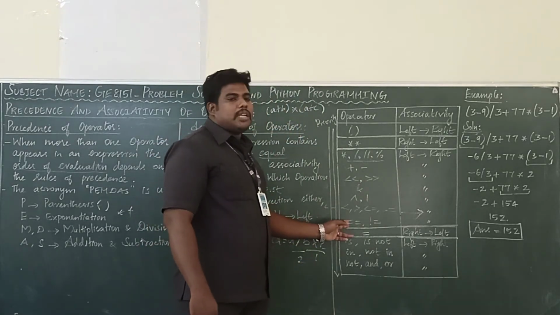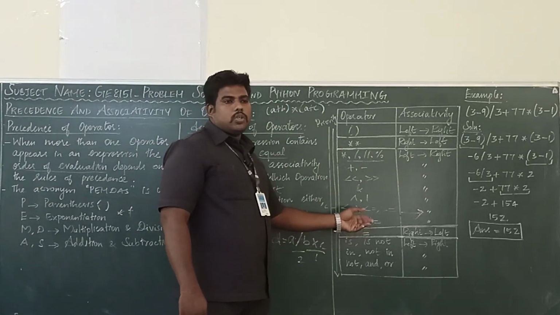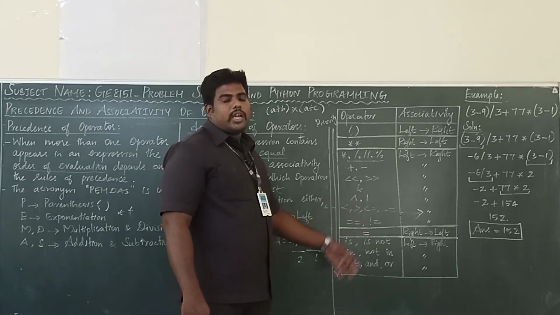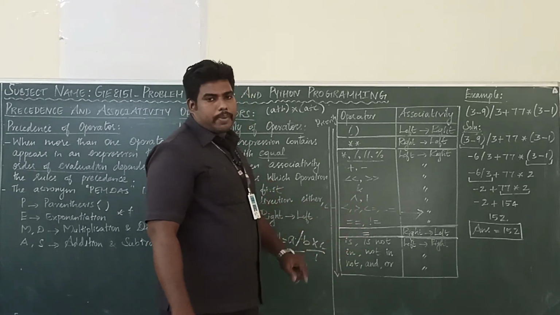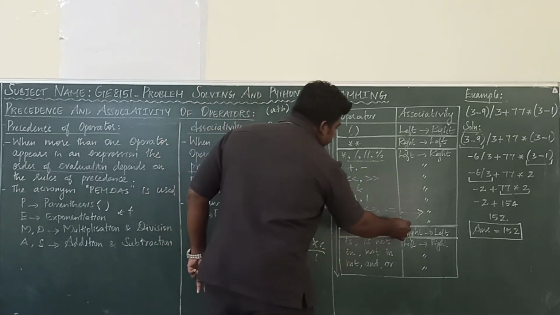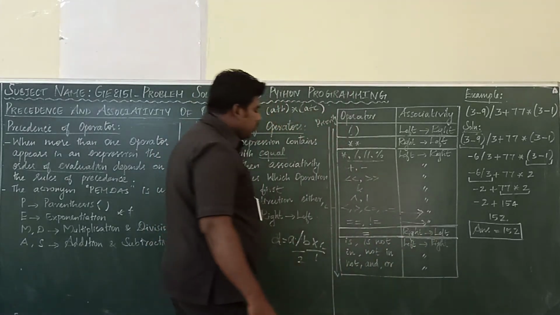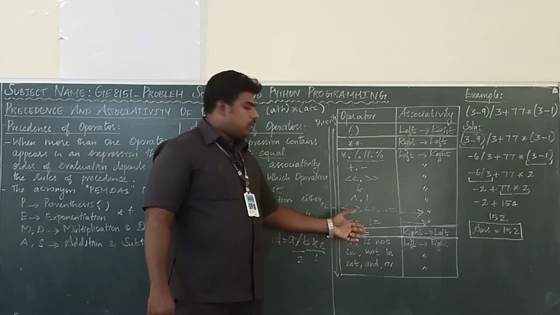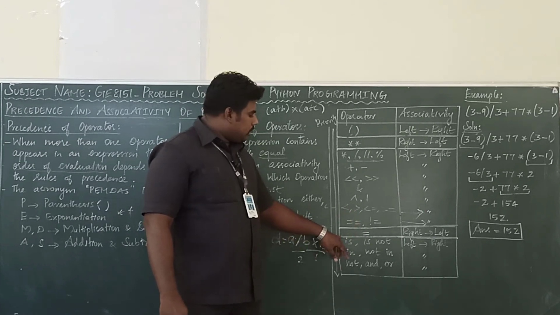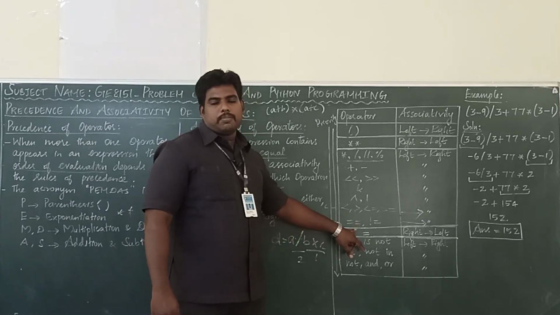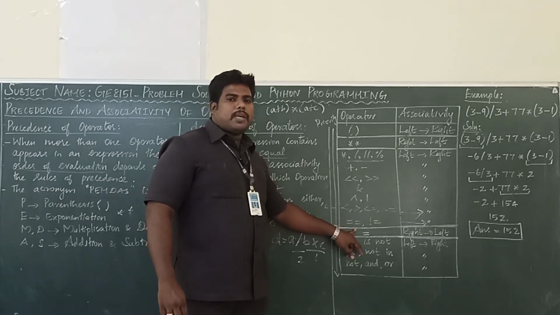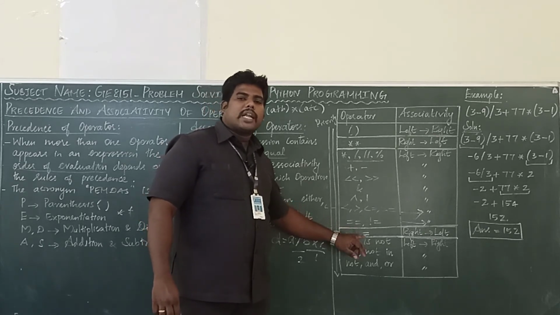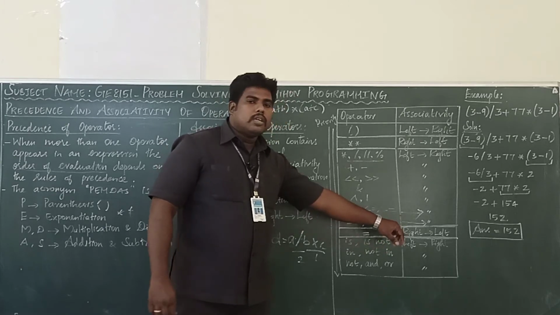Then equal to, not equal to. Equality operators. Equality operators also, sorry, it's not assignment, equality operator. Equality operators also we have to solve from left to right. Then what is this symbol? Assignment symbol. Only one equal to means it is assignment. Assignment operator we have to solve from right to left.